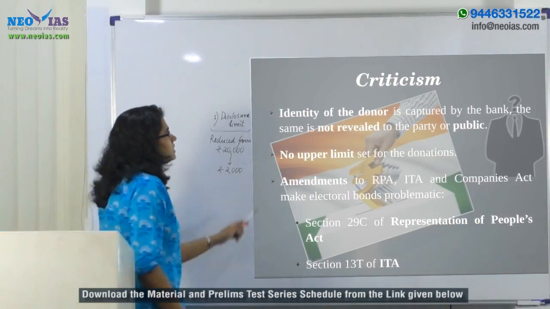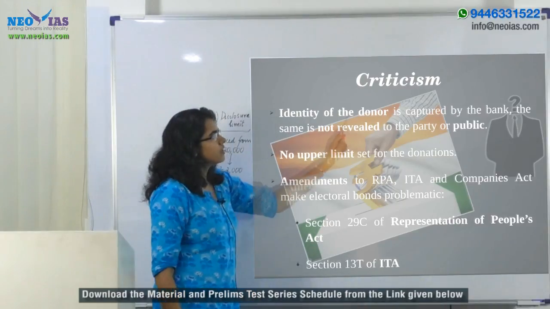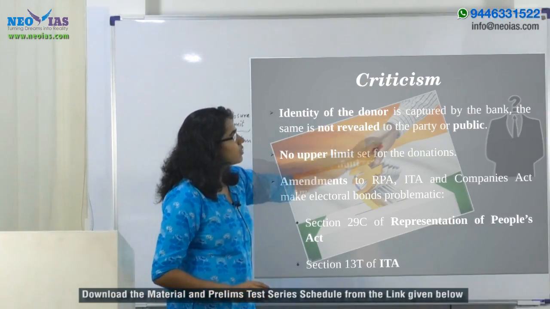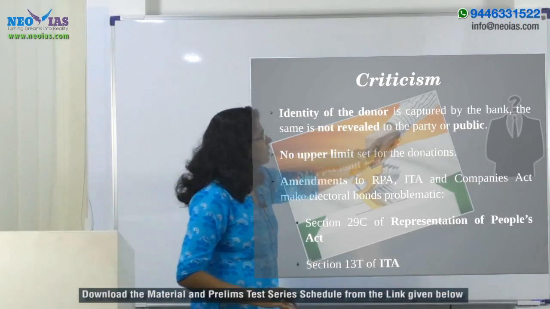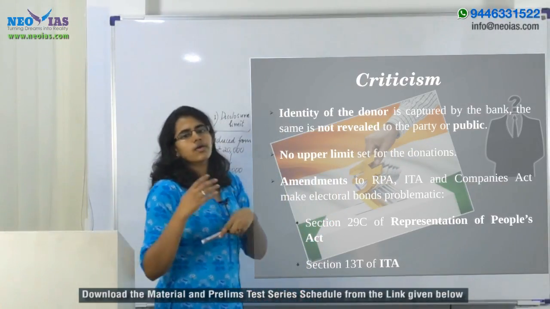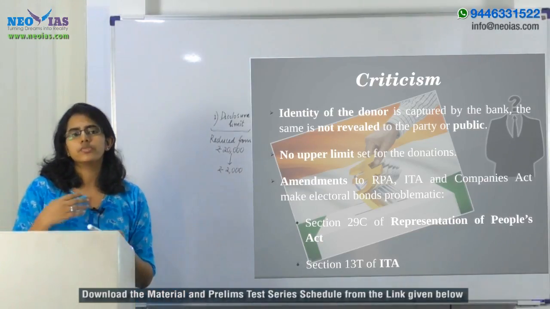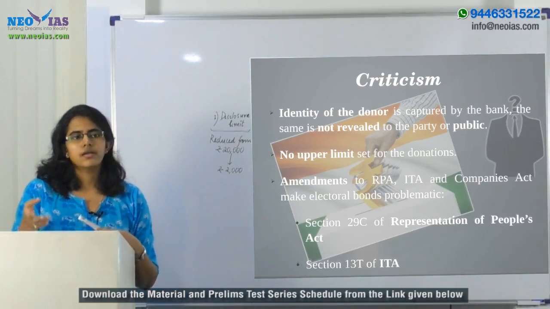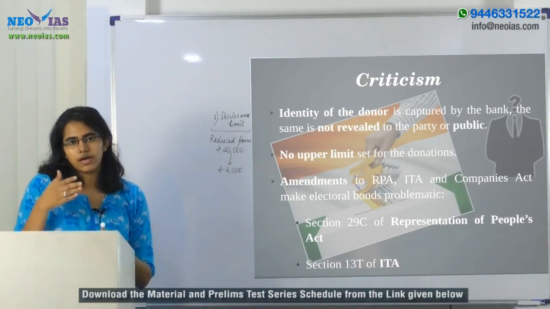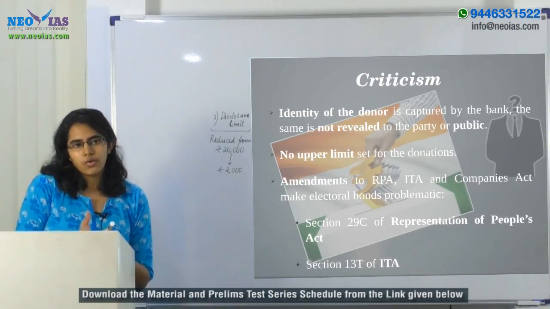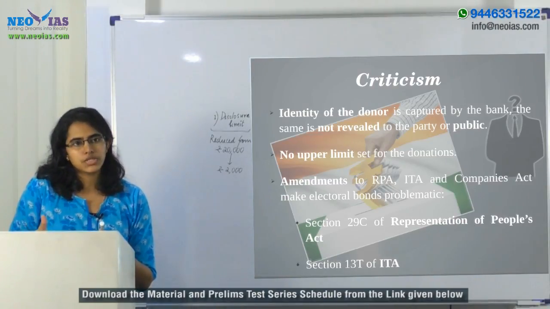The first thing is that the identity of the donor is captured by the bank. That is fine. But the same is not revealed to the party or the public. Now, in regard to the party, you can say that the ruling party has different mechanisms through which it will be able to know the identity of the donor. And a donor who is donating to a particular political party has different ways in which the donor can inform the party about the donation.